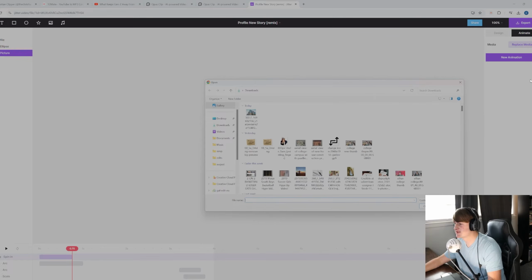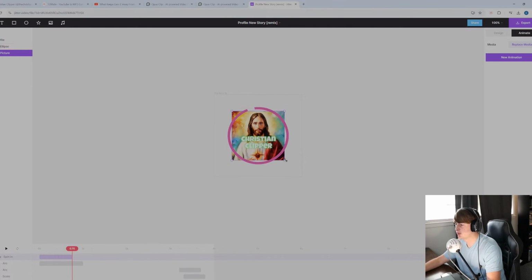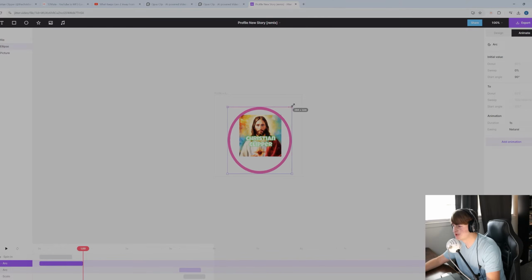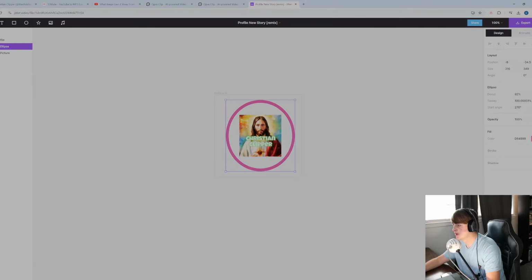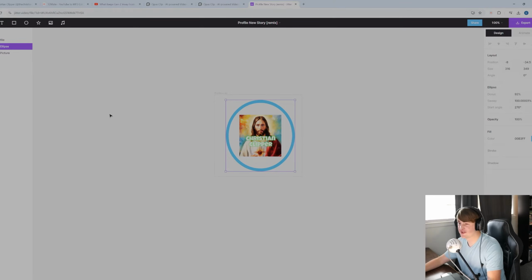So we're going to replace media, go to our clip folder, and go to logo. And there, this is where it replaces it. You can adjust the circle if you want it and change the color. We're going to change it to that light blue color. But it's nothing too complicated. You can make your own custom one if you want, but with Jitter you can just design a simple custom logo.